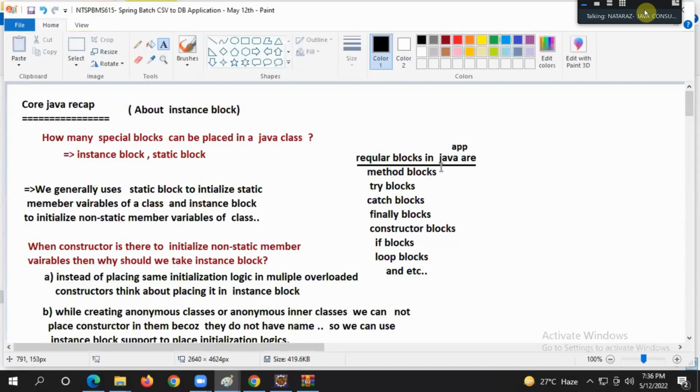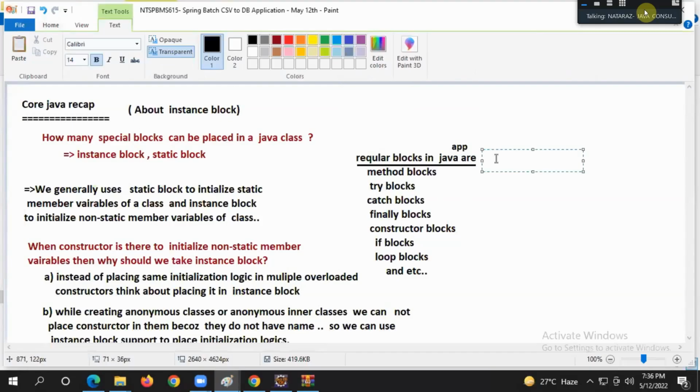Regular blocks: method blocks, try block, catch block, finally block, constructor block, if block, loop blocks, etc. Everything is a block, right? Block means what? Flower bracket opening and closing is a block.